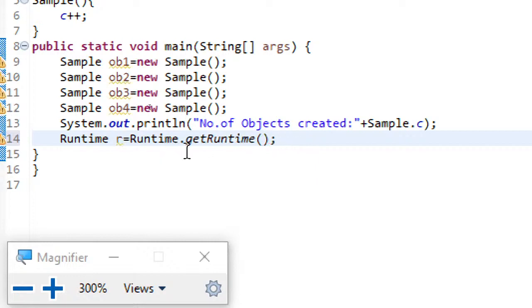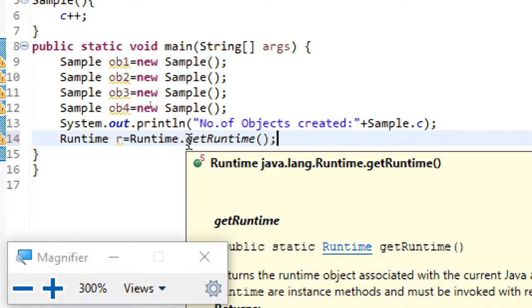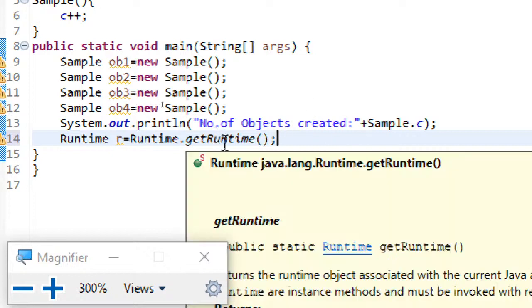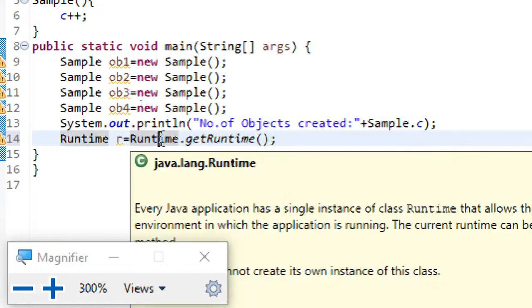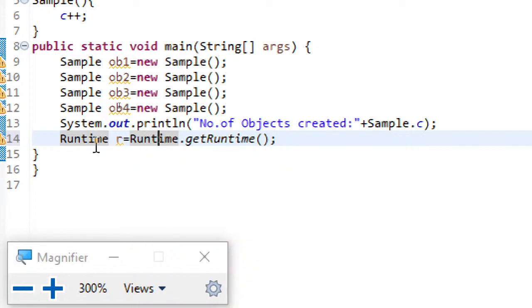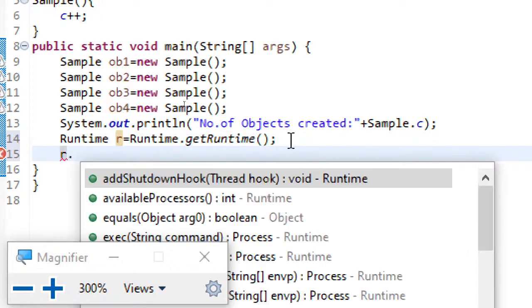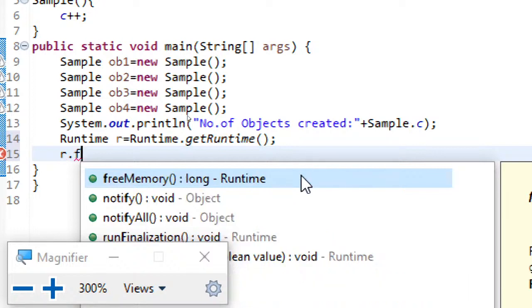So I hope you got the point here. getRuntime is also a static method, because only static methods we can call with the class name itself. And now here what I am doing is r dot freeMemory.